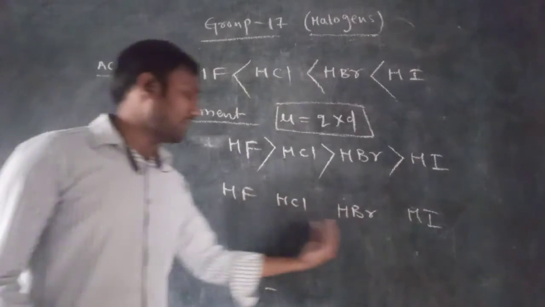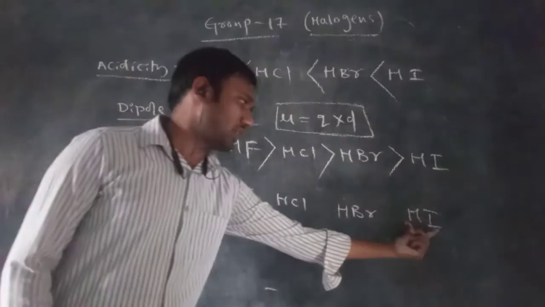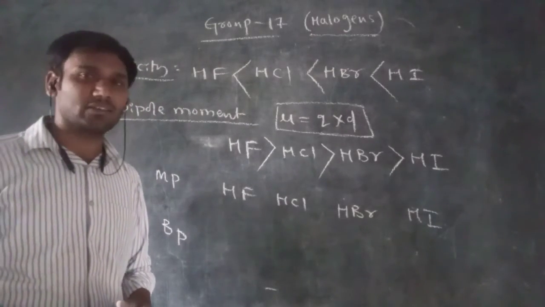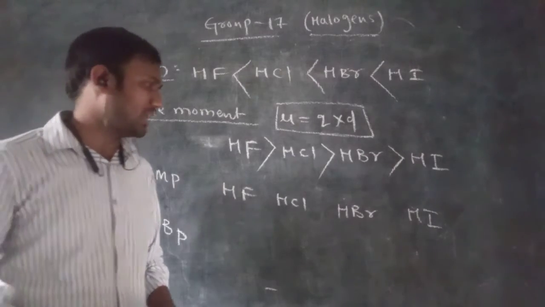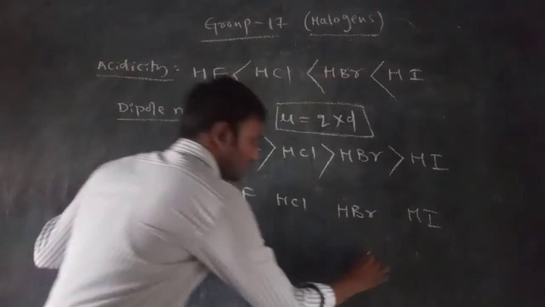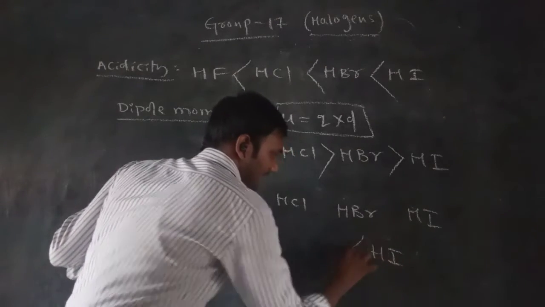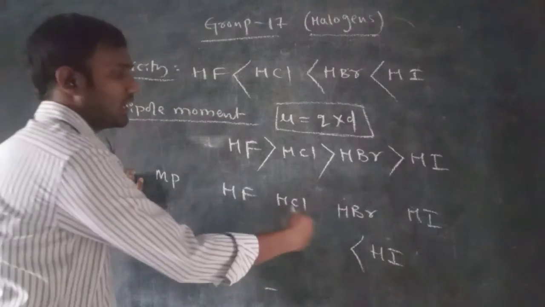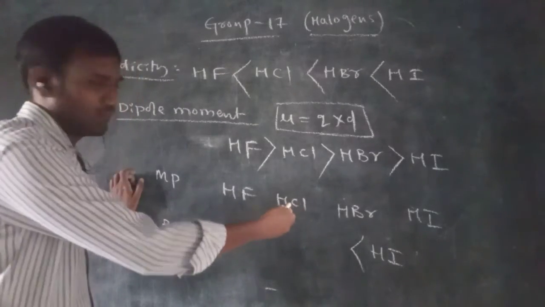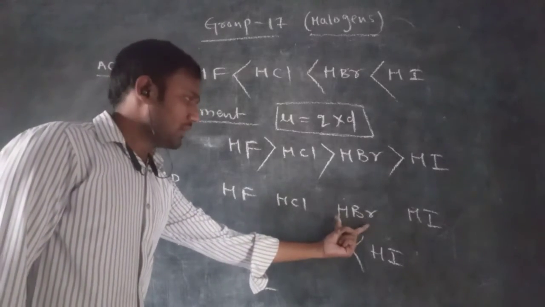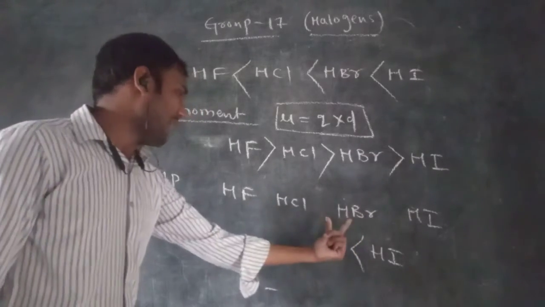So which molecule has the most molecular weight here? Generally, hydrogen iodide has the highest molecular weight. When the molecular weight increases, the melting point of the substance also increases. So finally, we can say that hydrogen iodide has the highest melting point. Then after the highest, what comes next? If you see the molecular weight priority, hydrogen bromide will come. But here, what is happening?